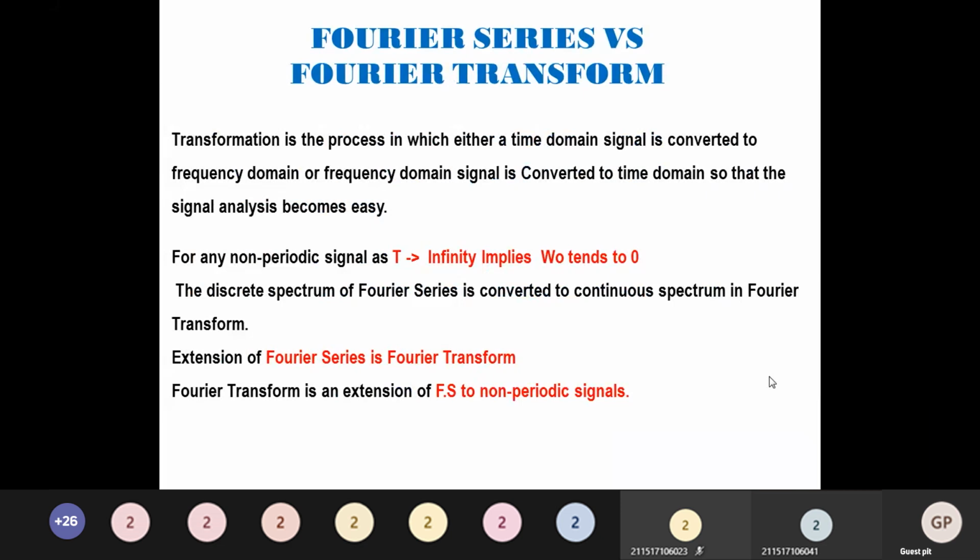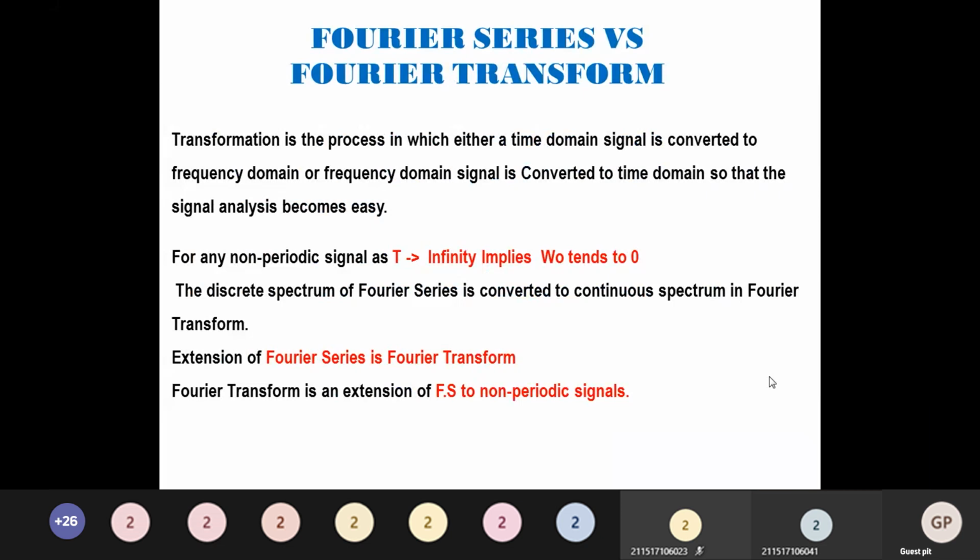Aperiodic signals have a period T0 tending to infinity, where the fundamental frequency tends to 0. Therefore, the spacing between the spectral components becomes infinitesimal, and hence the frequency spectrum appears continuous. This is the main reason why we go for Fourier transform.